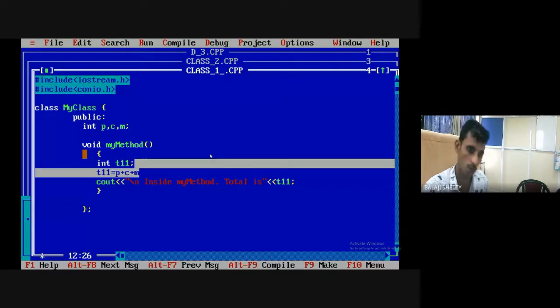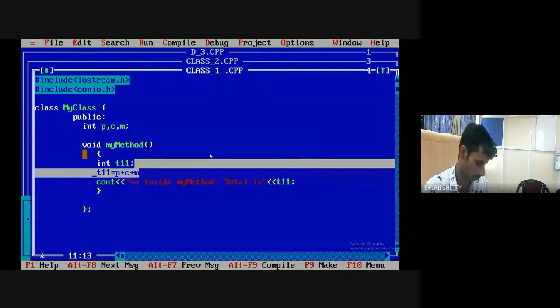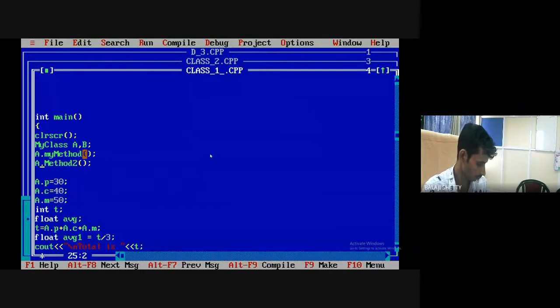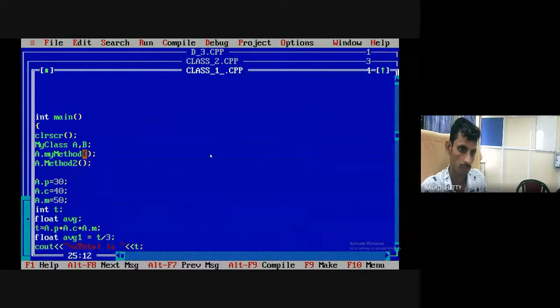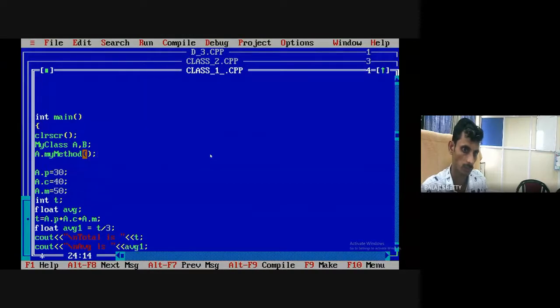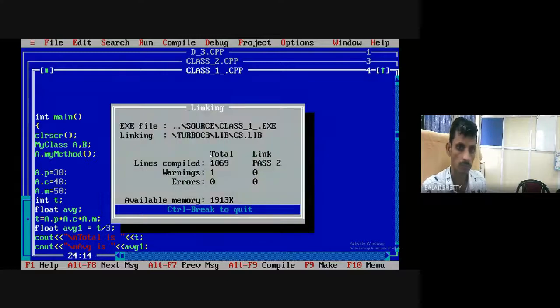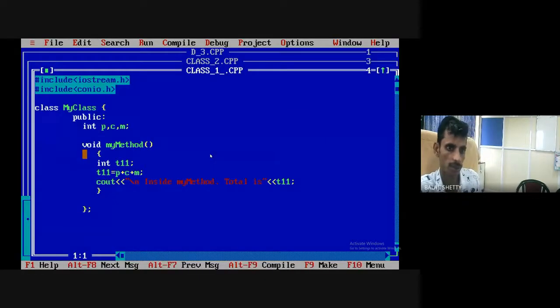So let us calculate the total. Run the code. Statement missing. Total 14086. Just a minute. What happened? Let me check.